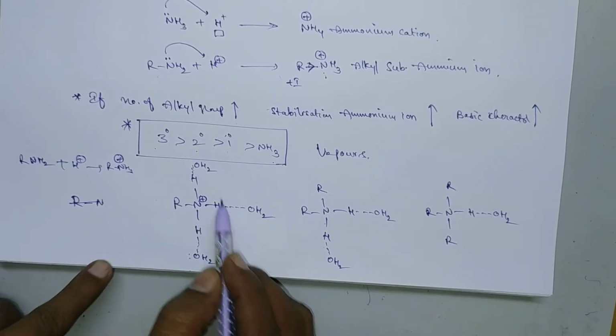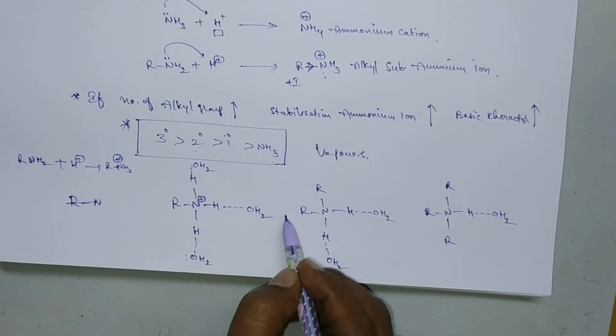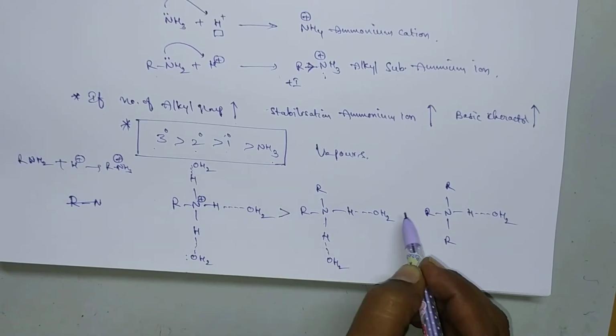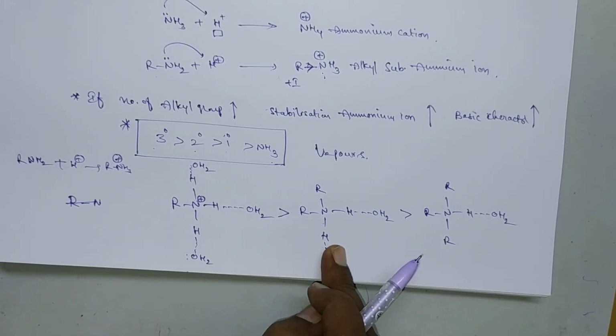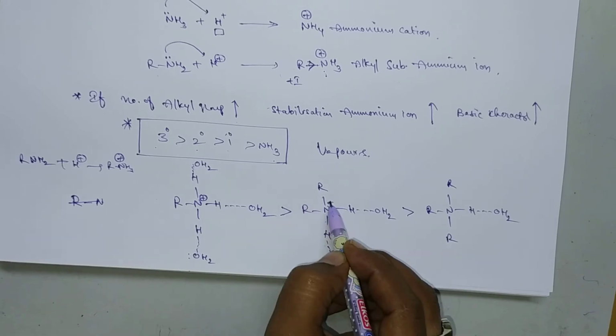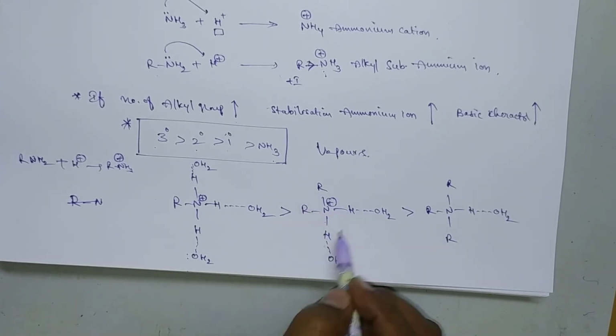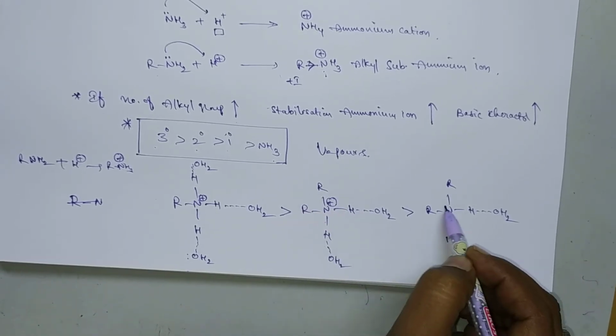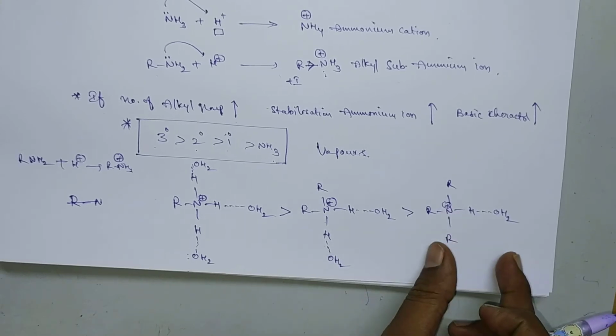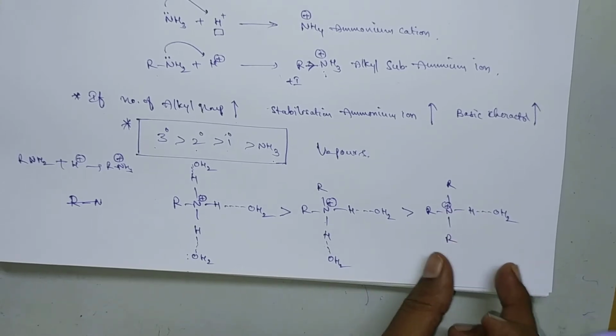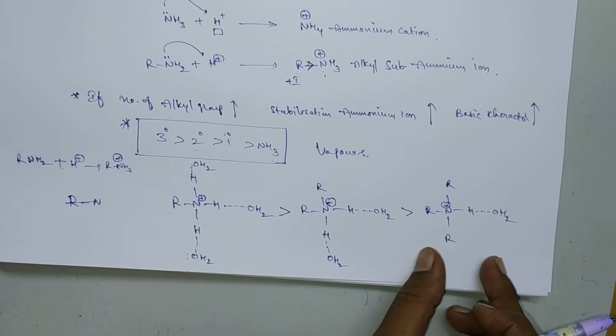So here it is from primary amine, so that's why it should be more basic, and secondary amine should be more basic. Secondary ammonium ion and tertiary ammonium ion should be less stabilized by solvation, so it should be less basic.